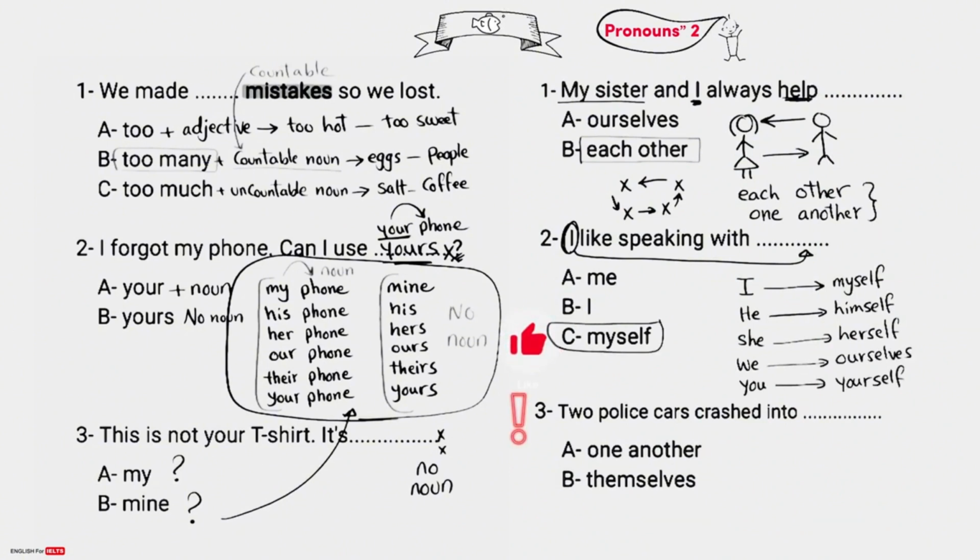You answer this one. Two police cars crashed into one another or crashed into themselves. So here are two cars. This crashed into this, and this crashed into this. So follow this rule and answer.